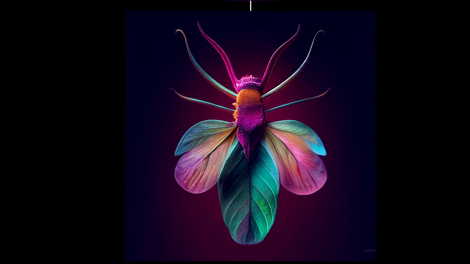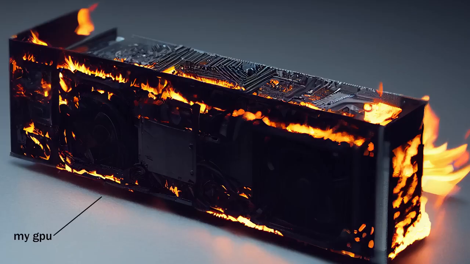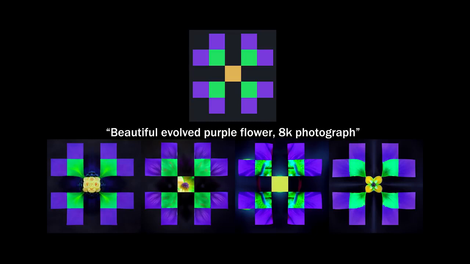Now, Midjourney is not the only image generator on the market. There is another model called Stable Diffusion, which is open source, meaning I can run it on my own GPU. I can do a lot of things with Stable Diffusion that I can't do with Midjourney. For instance, I can start with whatever image I want, like the purple flower from the Life Engine, give it a prompt, and generate variations. From there, I can evolve my own tree of life.